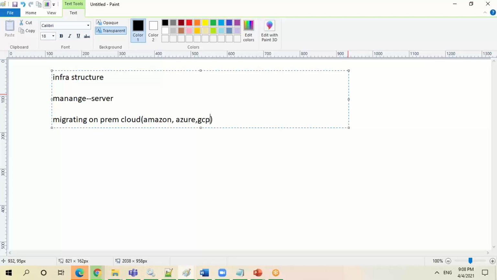You might have heard about other cloud vendors. You can talk about Oracle Cloud, we can talk about DigitalOcean. There are many cloud vendors available. There are also some private clouds. So there are many cloud vendors from which you can take your infrastructure and cloud services.